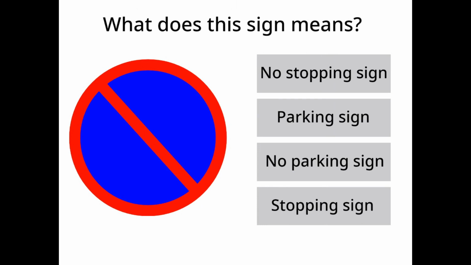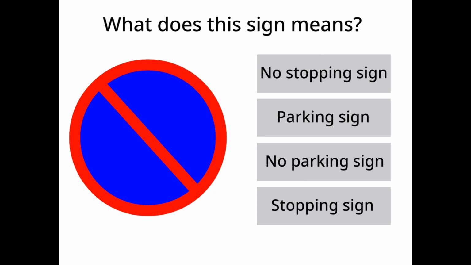In this screen, we have to answer a series of questions. Because I was wearing the helmet, we got instantly directed to the next screen. What does this sign mean? Let's start with this. Now this sign is the no parking sign.